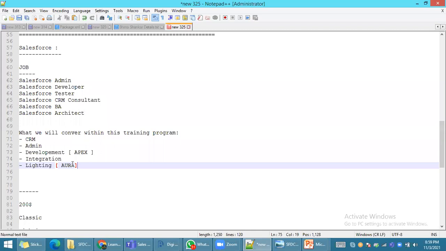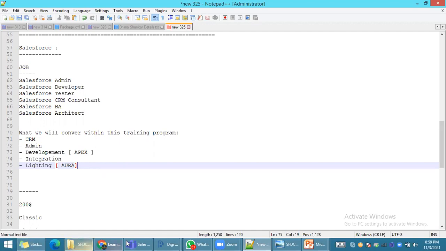Sir, do we need any kind of system requirements for this training? The system prerequisite means you have a laptop with a good internet connection. That's all. There is no specification for space, no specification for RAM, nothing. Why? Because, as I mentioned, Salesforce is cloud computing.